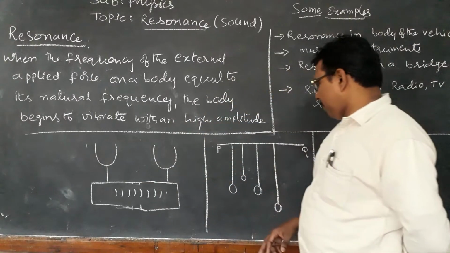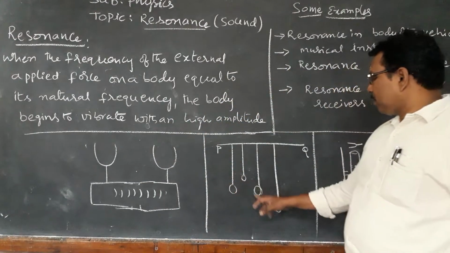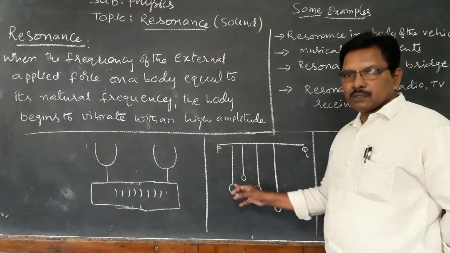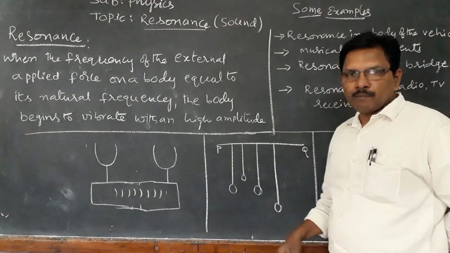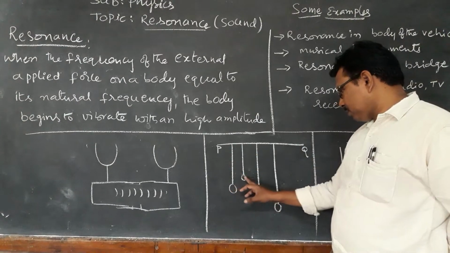One more example. Here, some pendulums, or balls, hang from one string. Different pendulums, 1, 2, 3, 4.